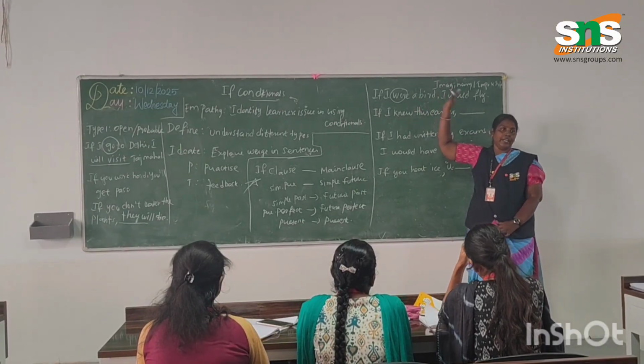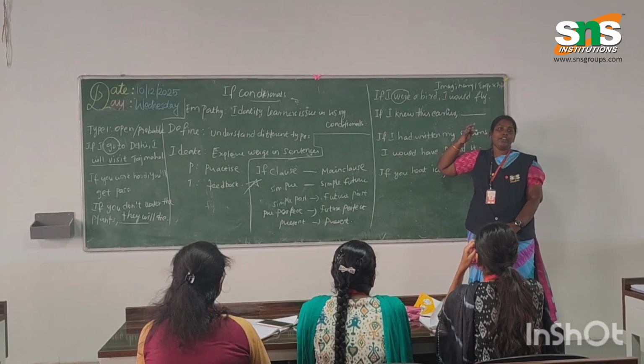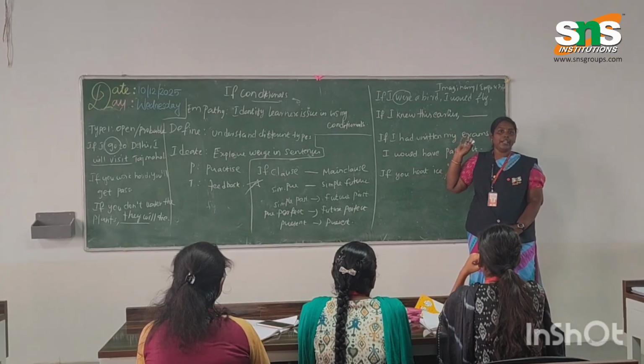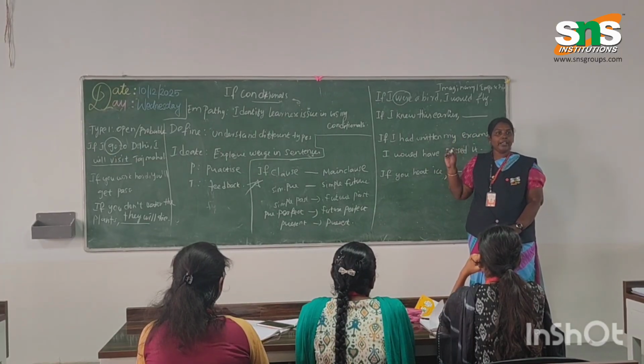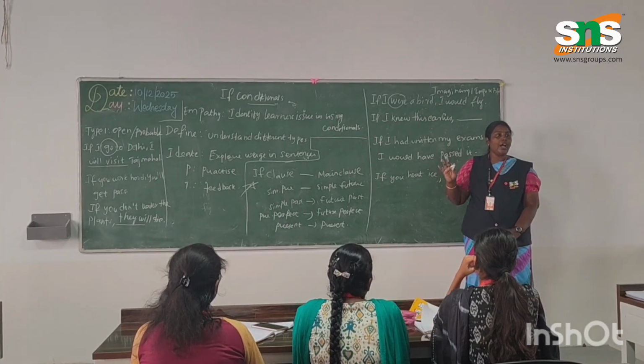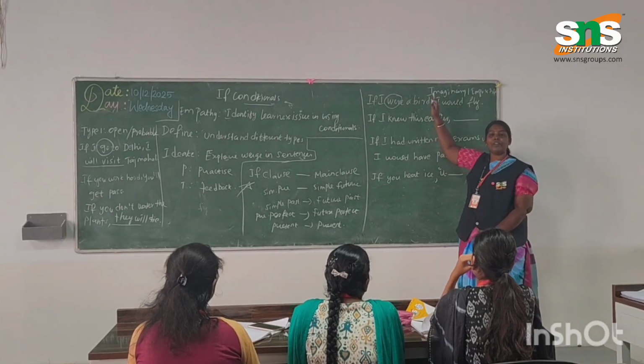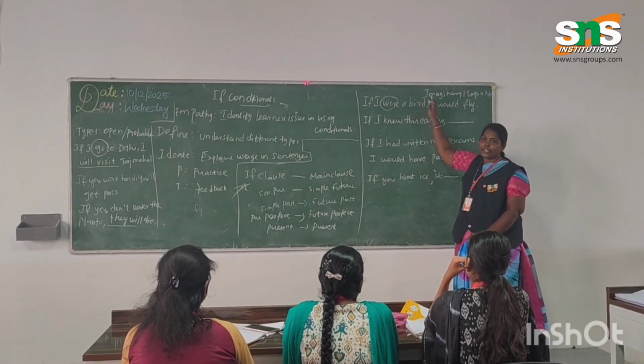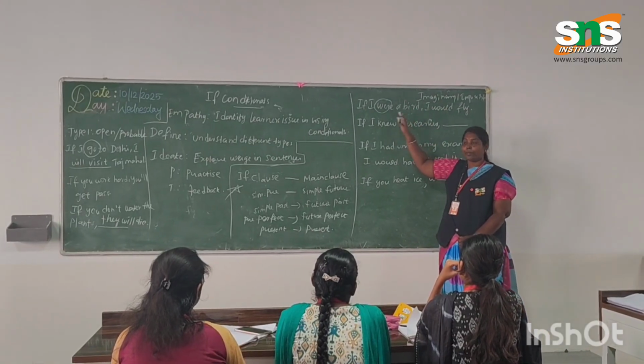If I were a millionaire, what will you do? If I were a millionaire, I would buy a car. I would buy luxurious car. So we are just only thinking about the outcome of a sentence. That's why we mean it as a imaginary condition or it is improbable condition.